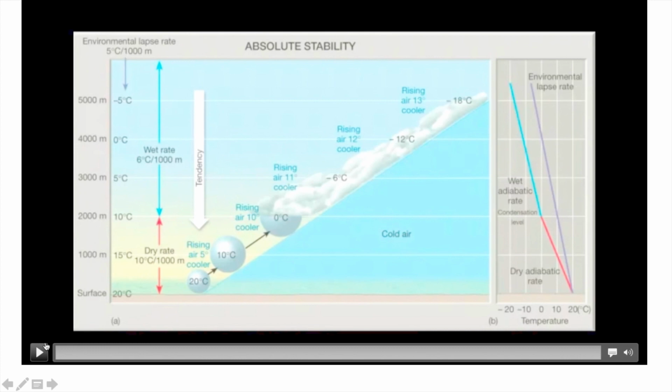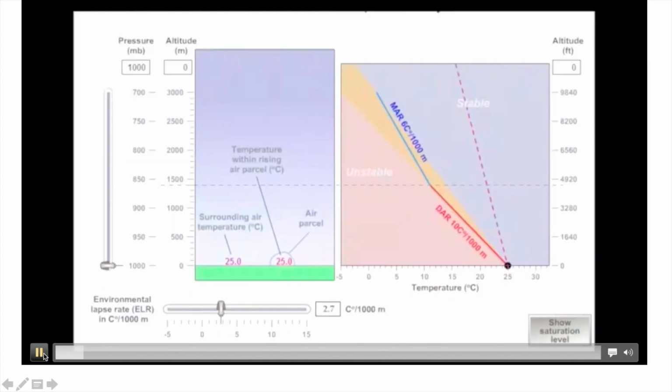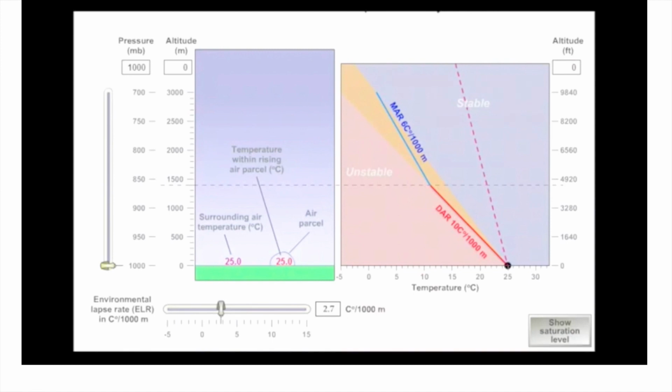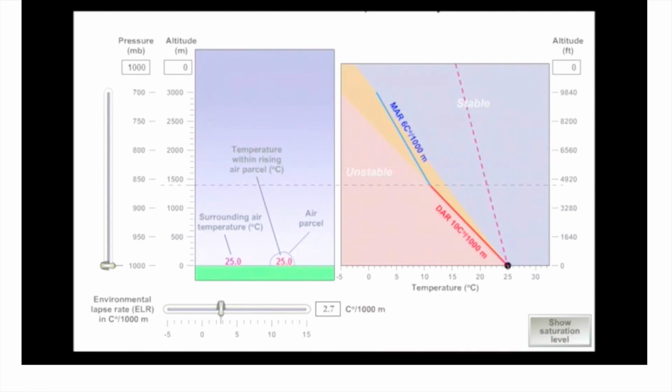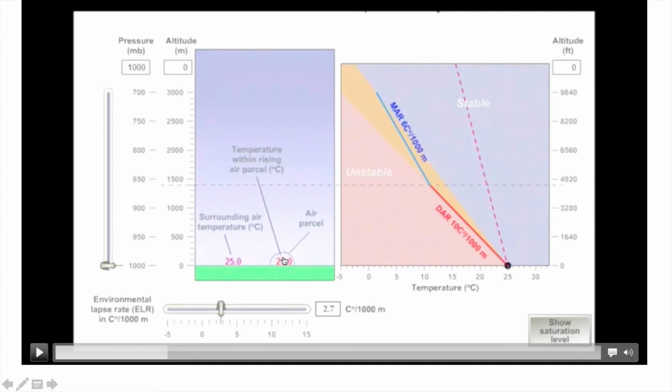Now see this animation. At the Earth's surface, both the ambient temperature and the parcel temperature have the same value, 25 degrees Celsius. Now see, as it moves up, the parcel temperature will decrease, and it is always less than the surrounding. See this animation.